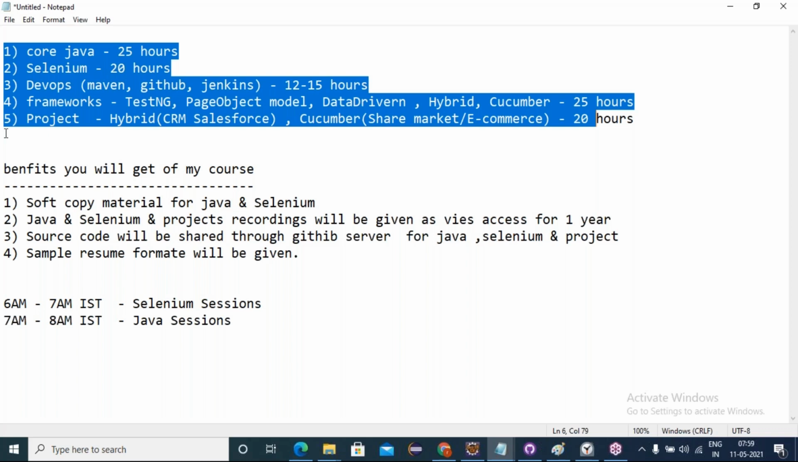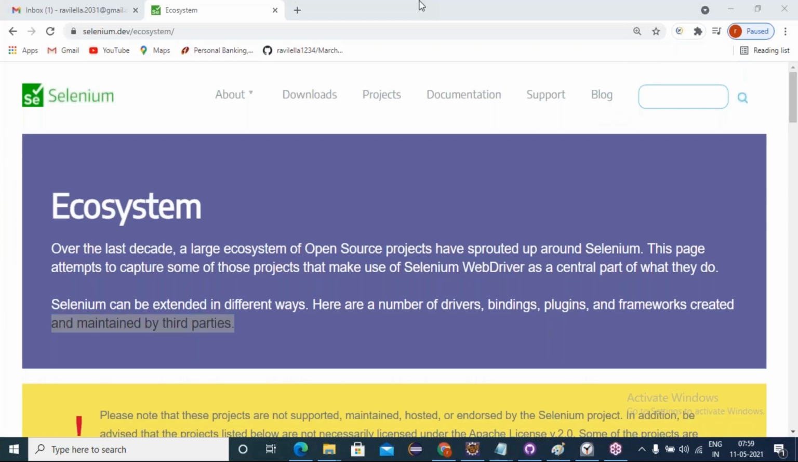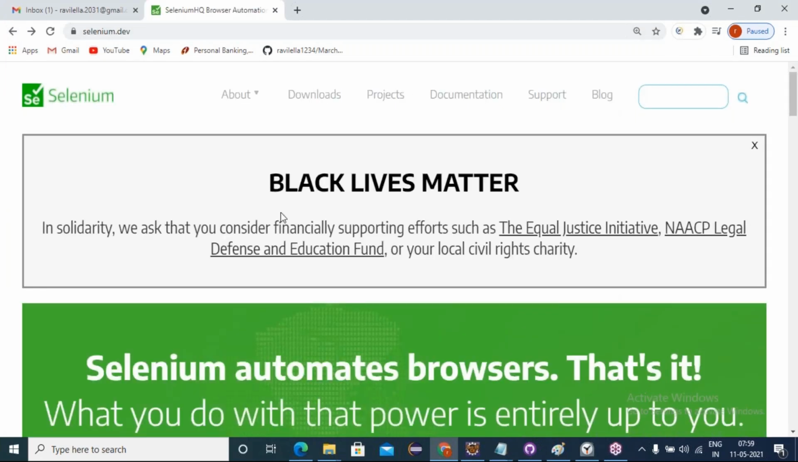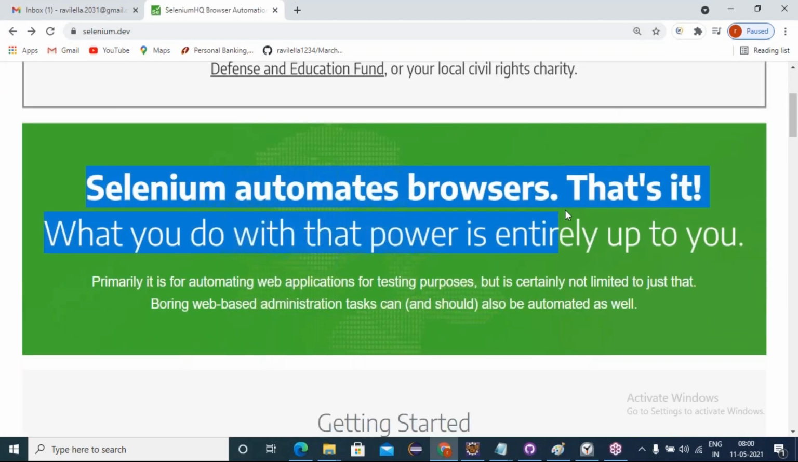Most of the interview questions ask only about core Java, that's what I'm saying. If you see the home page of Selenium at selenium.dev: Selenium automates browsers. That's it. What you do with that power is entirely up to you. What is that power? Language binding. How technically sound you are decides how well you can build your Selenium automation scripts. Technically, how strong you are.